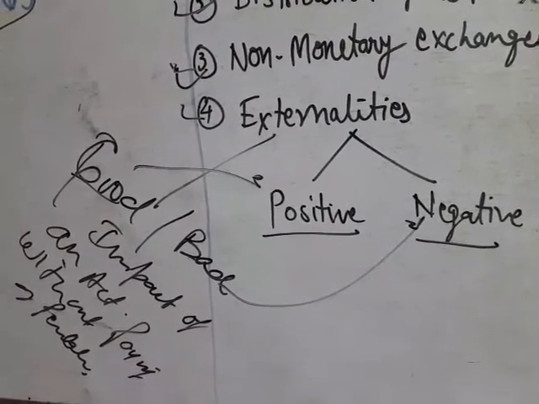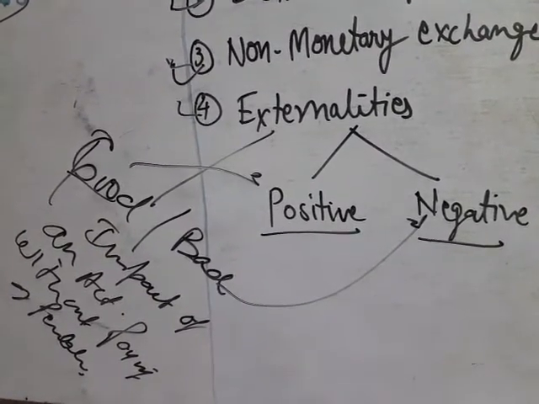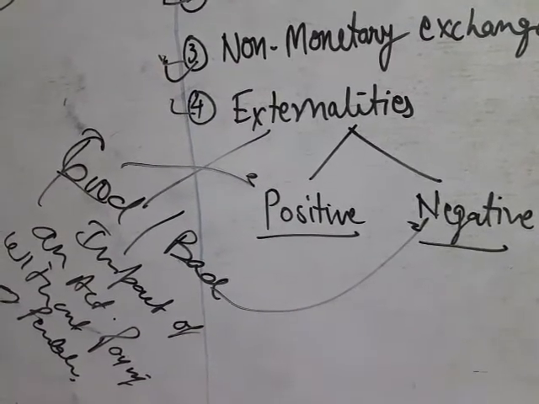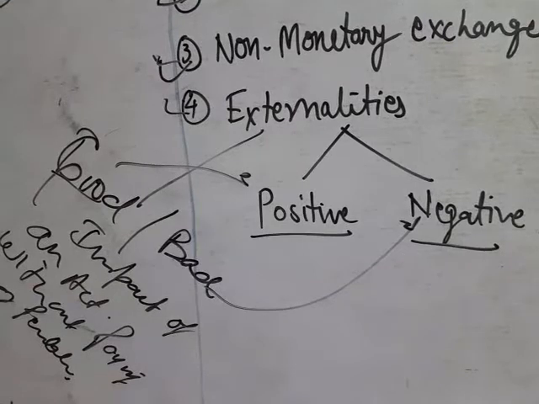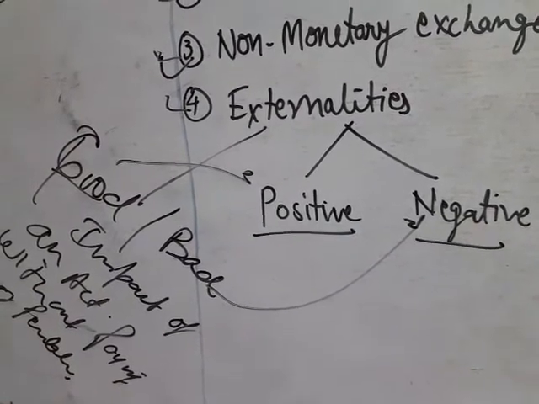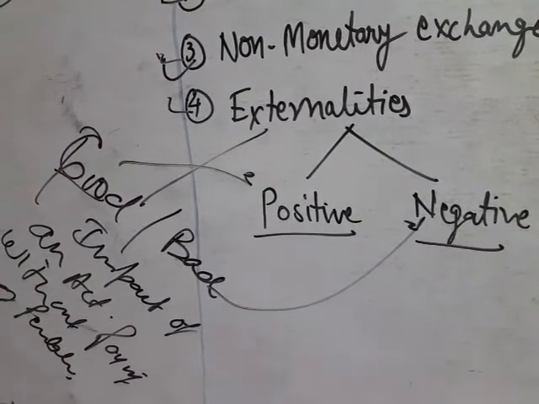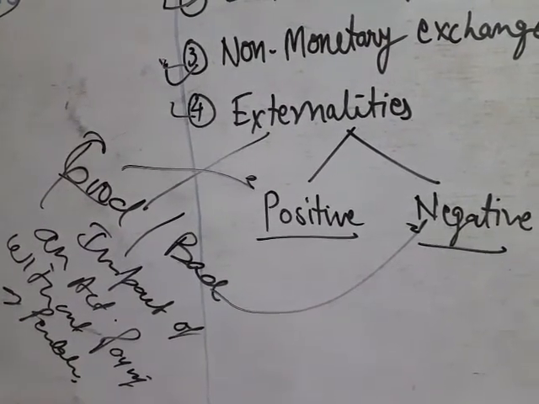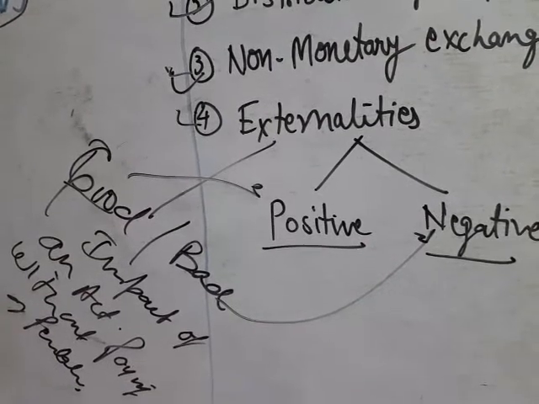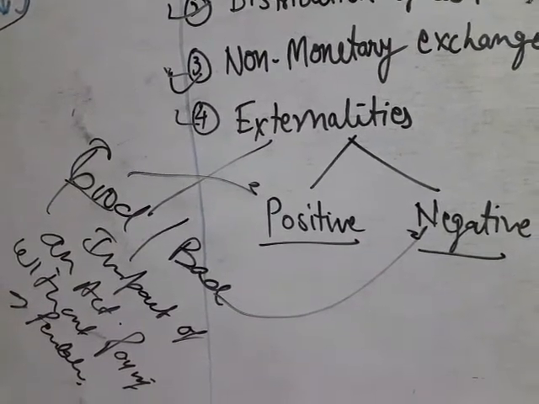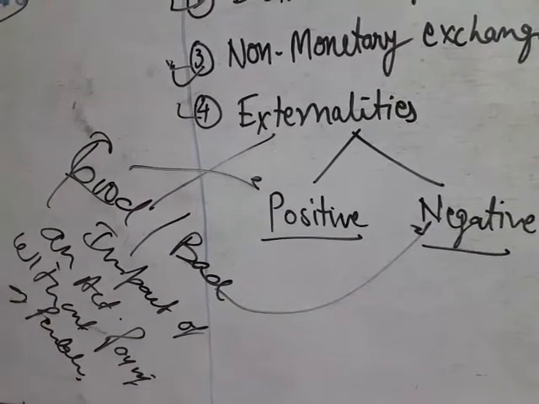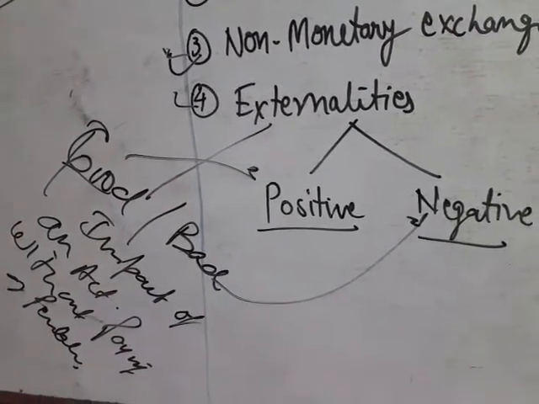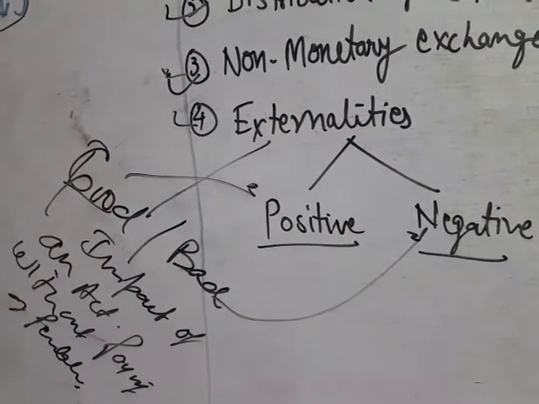Suppose Mr. X maintains a garden, and the people who are living around this locality are enjoying the garden. Kids are playing, old people are doing yoga, evening and morning walks, but nobody is paying anything. So the welfare will increase, but how will we estimate the value of increased welfare, because we are not getting payment from the people? In such circumstances, the real GDP will be underestimated.